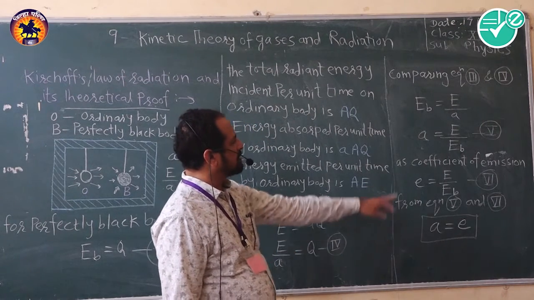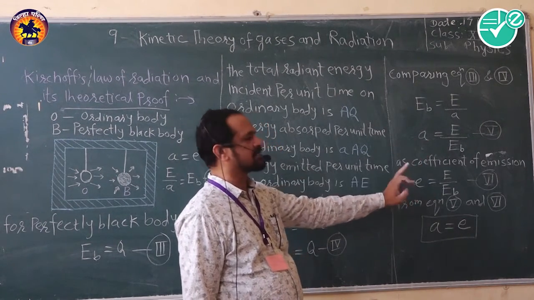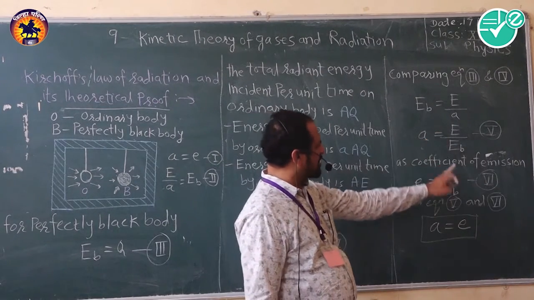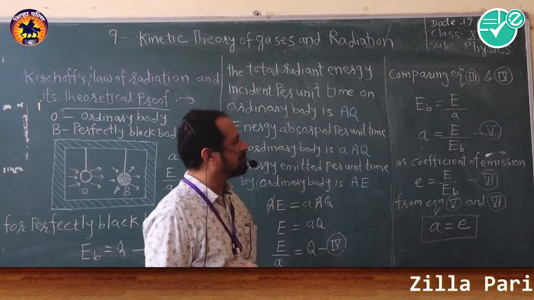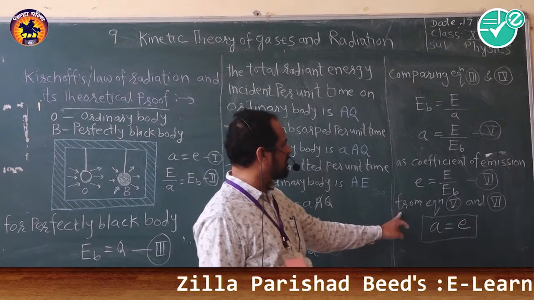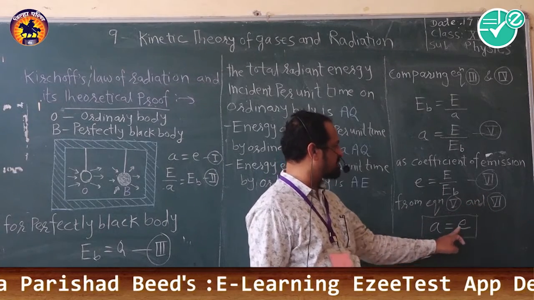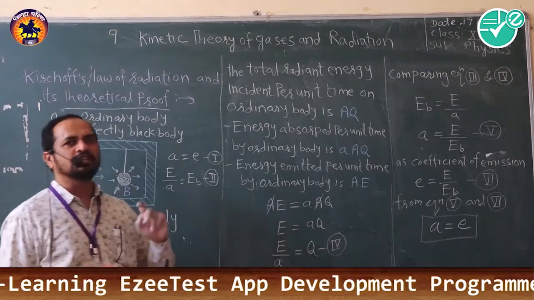Now you will see equation number 5 and equation number 6. Now the right hand sides of both the equations are the same, so the left hand sides of both equations are the same, and we can write from equations 5 and 6 that small a is equal to small e.